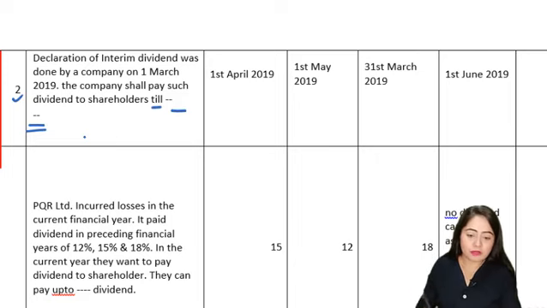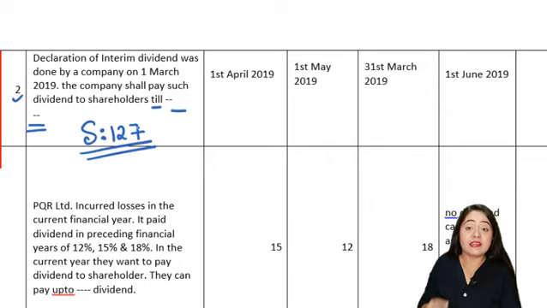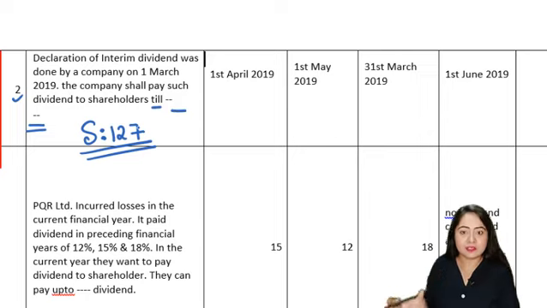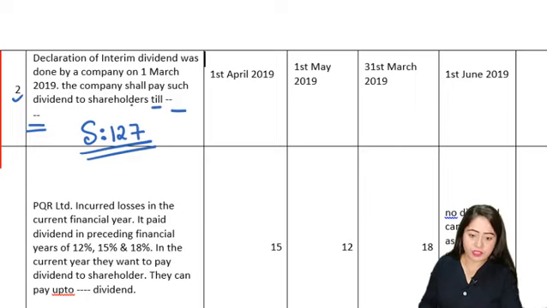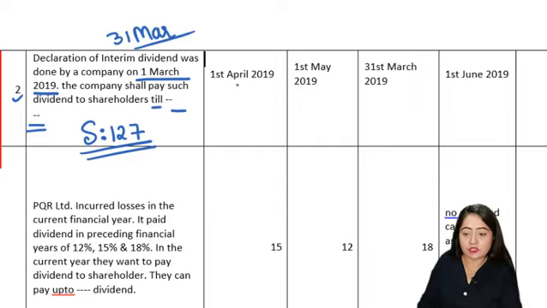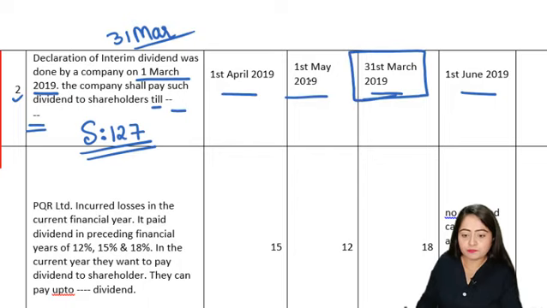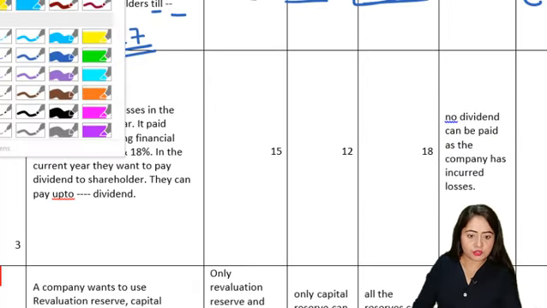So we know with respect to payment of the dividend, we have section 127. Section 127 says that the moment the company declares a dividend, whether it is interim or final, the company will have to make the payment in the first 30 days after declaration. So that means if we count from 1st March 2019, 30 days, in that time the company will have to make the payment. So our answer should come to 31st March of 2019. So that is option number C. Okay, 31st March 2019 is the correct answer, which is option C. Let's read the next question.